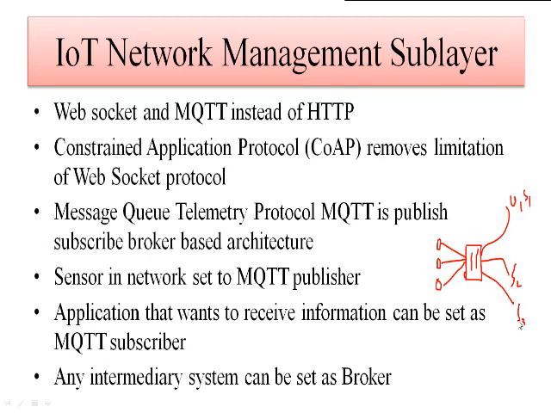The different sensors inside a network are set as MQTT publishers, because they are going to publish the data, the information, to the broker. An application that wants to receive the information can be set as an MQTT subscriber. So this user is going to access the data by using some kind of application.